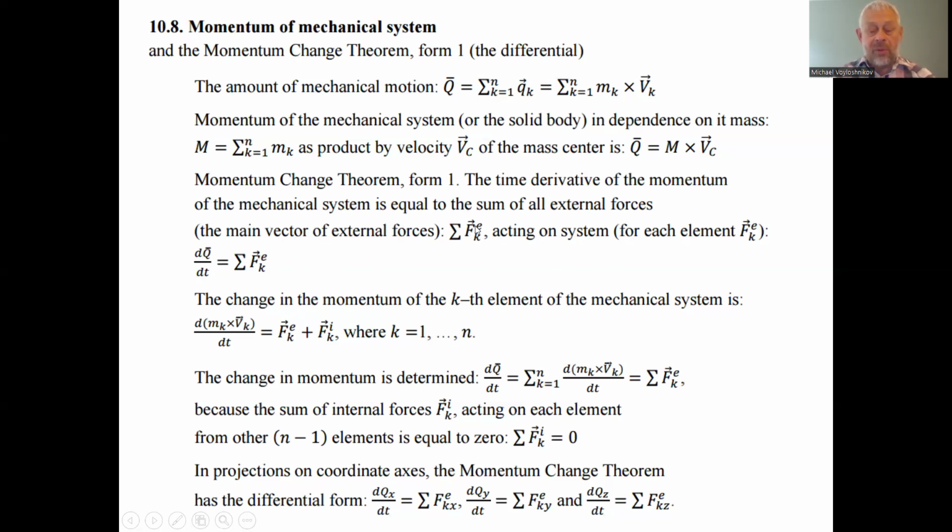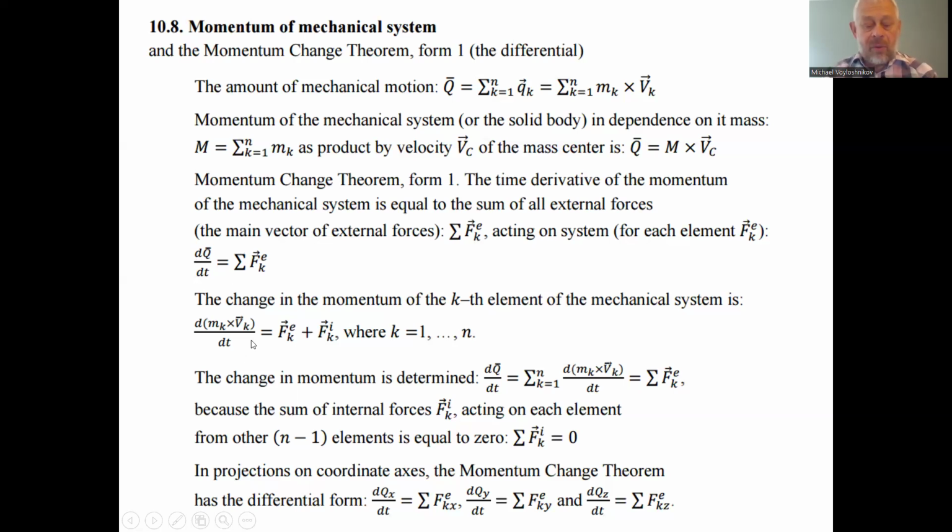This is a vector magnitude, and for each element we have an external force. We have to consider that force is a vector magnitude. This corresponds to the concept of momentum as a vector magnitude. And we have the derivative of the momentum equal to the force acting on the mechanical body.